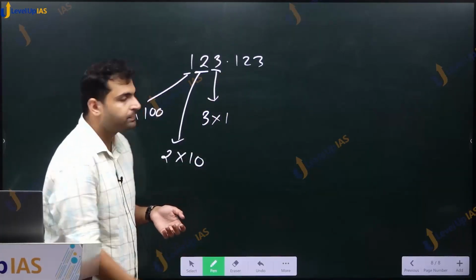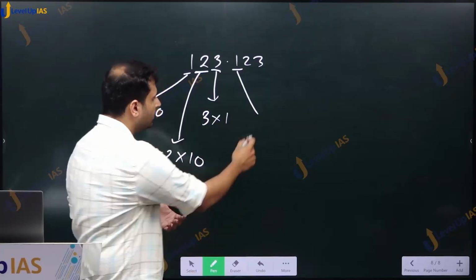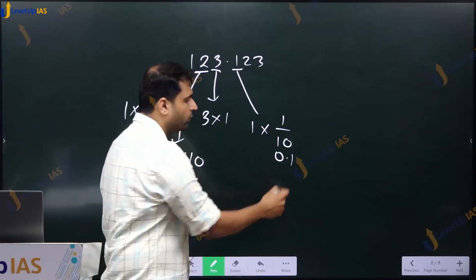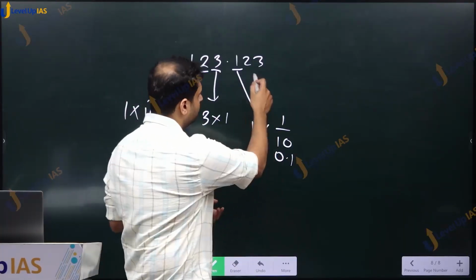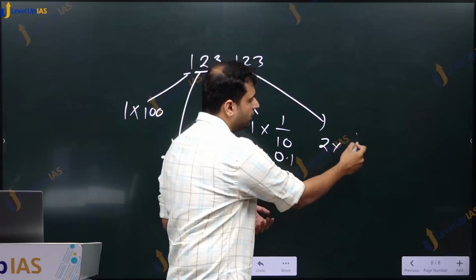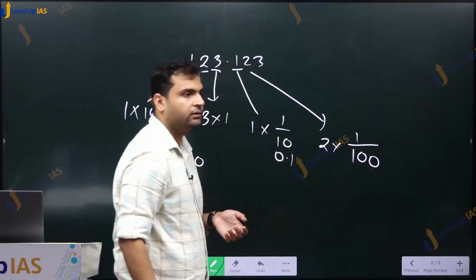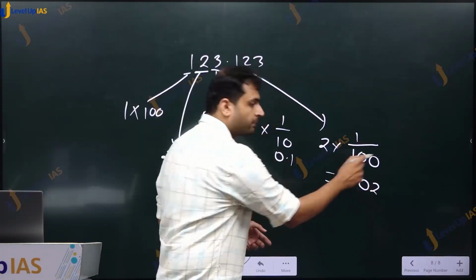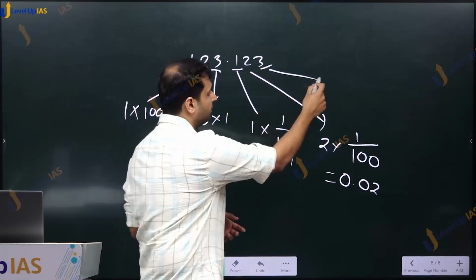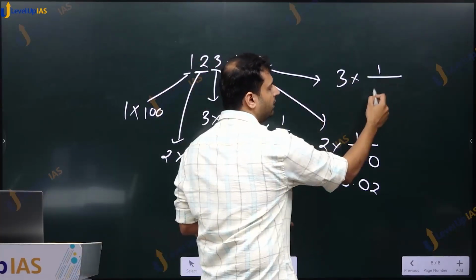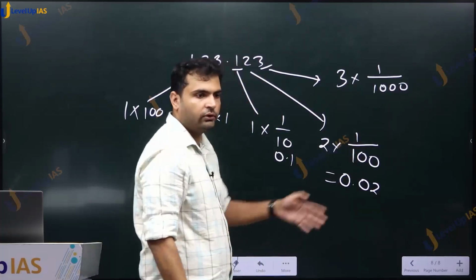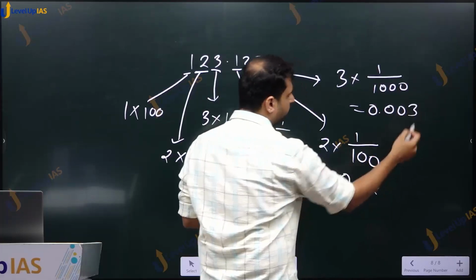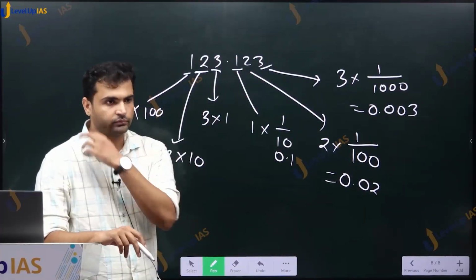After the decimal point, what is the place value of this 1? 1 into 1 by 10 or 0.1. What is the place value of this 2? 2 into 1 by 100, which is 0.02. What is the place value of this 3? 3 into 1 by 1000. एक और 0 बढ़ा देंगे, which is equal to 0.003. Any problem?